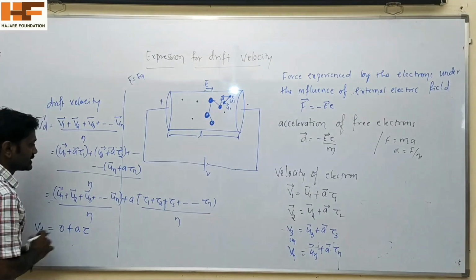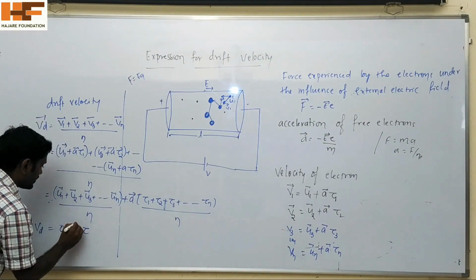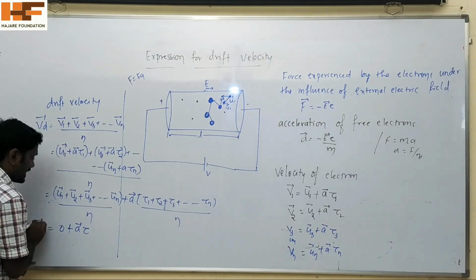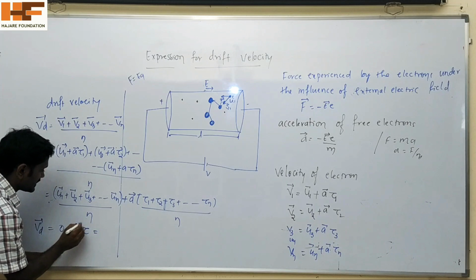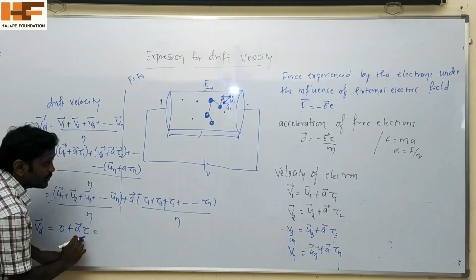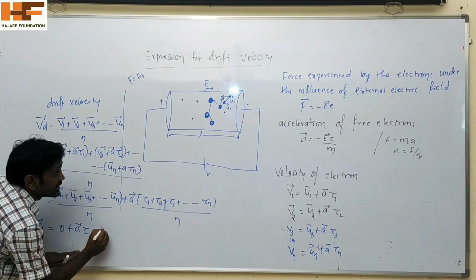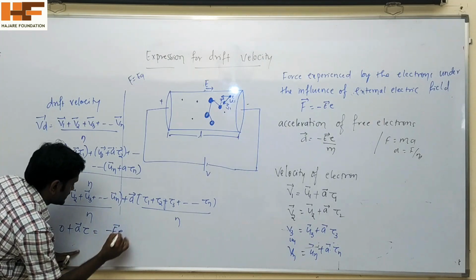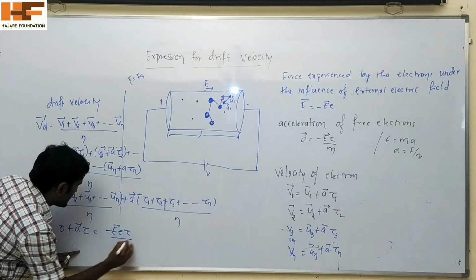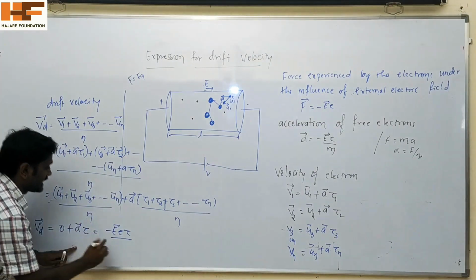We already know the value of a, so substitute in this equation. What is a here? That is minus e by m.